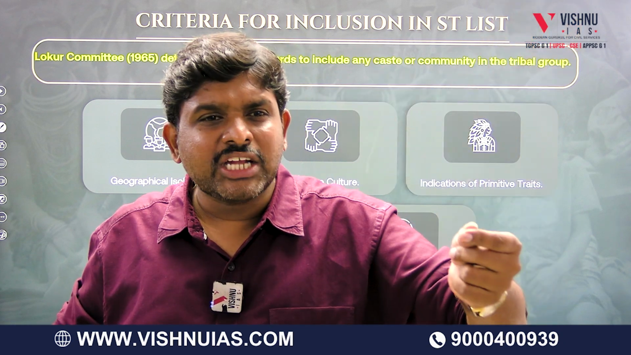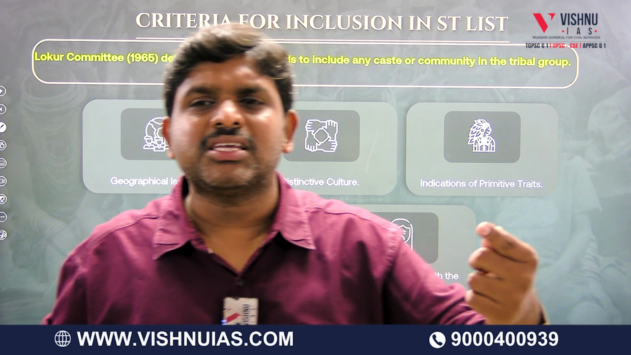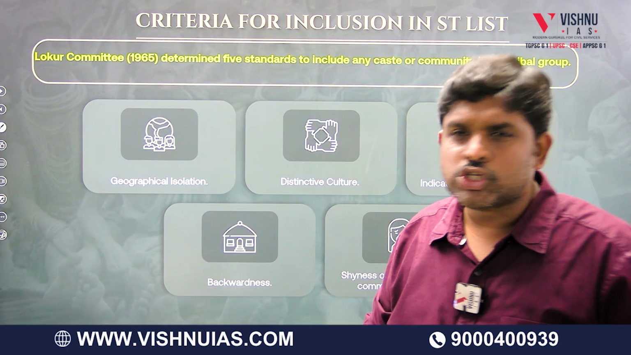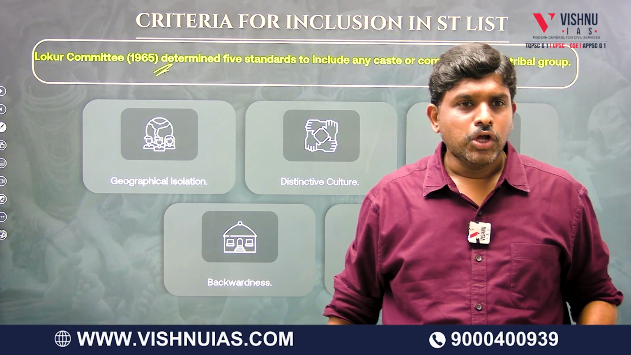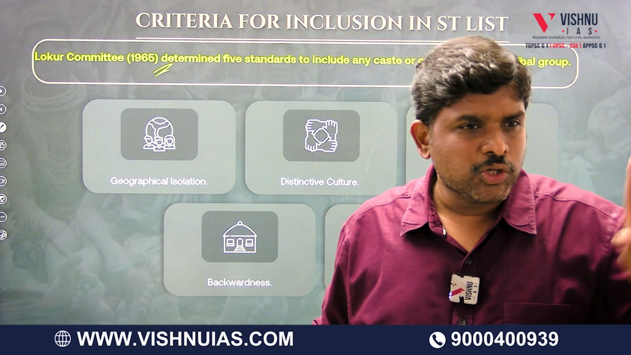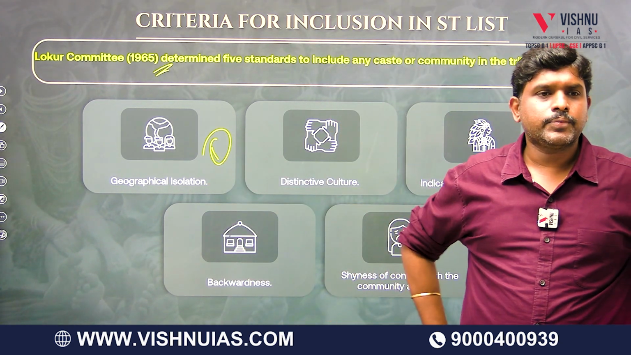So a scientific question arose. How can you call any community an ST or not an ST? There should be some criteria, right? So in 1965, a committee was constituted, called the Lokur Committee, to determine who are STs and who are not STs.